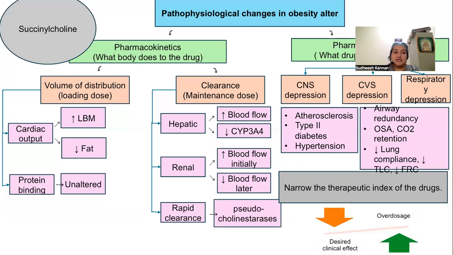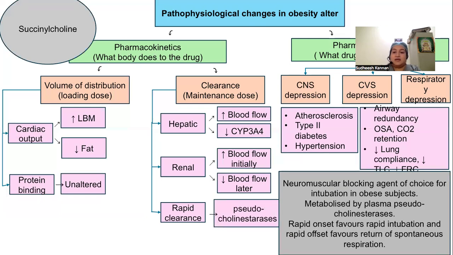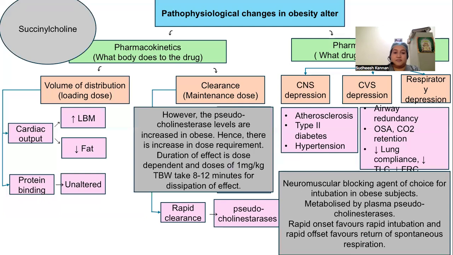Coming to the muscle relaxant succinylcholine, it is the muscle relaxant of choice for intubation in obese patients. It is metabolized by plasma pseudocholinesterase, cholinesterases. Rapid onset favors rapid intubation and rapid offset favors return of spontaneous respiration. However, the pseudocholinesterase levels are increased in obesity. Hence, there is increase in the dose requirement. So that is why total body weight is used for dose calculations for succinylcholine.